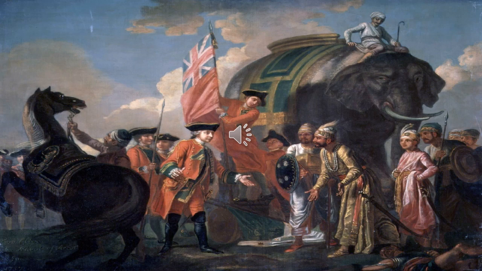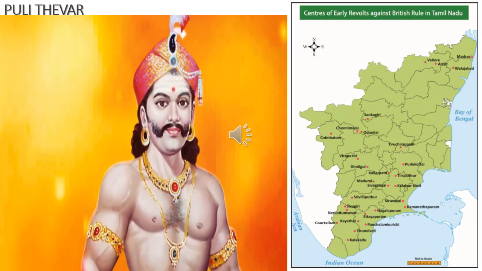This resulted in the outbreak of the revolt of the Palayakkarars. First, PULI was the pioneer, meaning the first, the forerunner, in Tamil Nadu to protest against English rule in India.